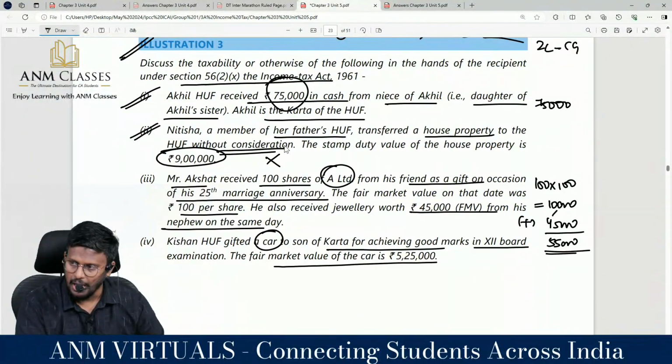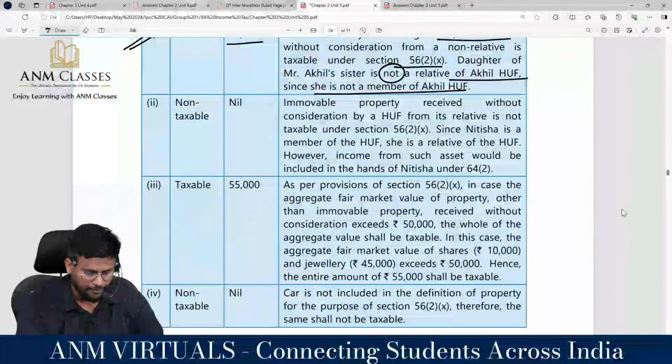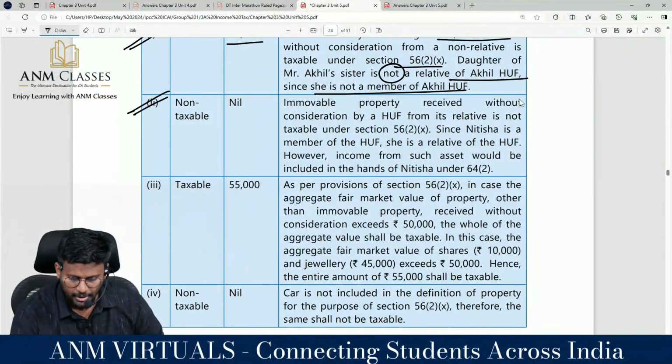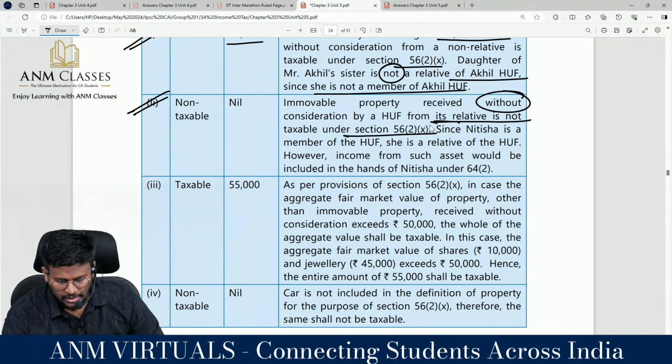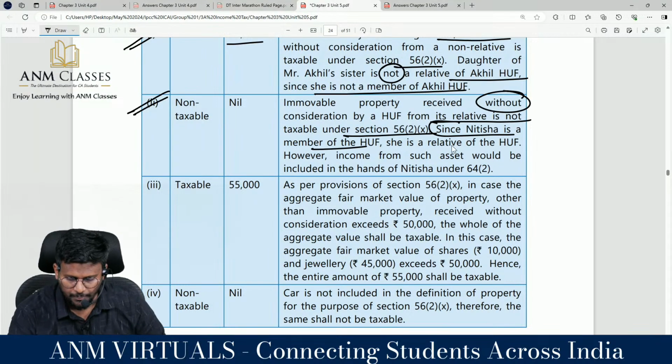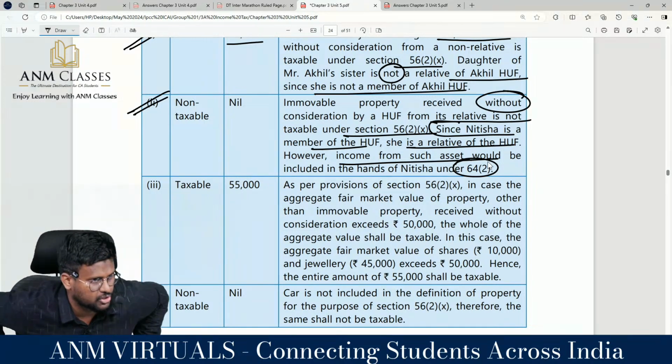Rendav, Nitisha: not taxable because both are relatives. Immovable property received without consideration by an HUF from its member is not taxable under section 56 subsection 2. Since Nitisha is a member of the HUF, she is a relative of that HUF. Income from such an asset would be included in the hands of Nitisha under section 64 subsection 2, as the clubbing provisions will be attracted.